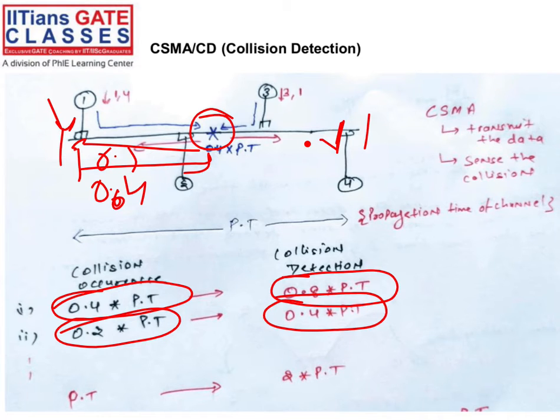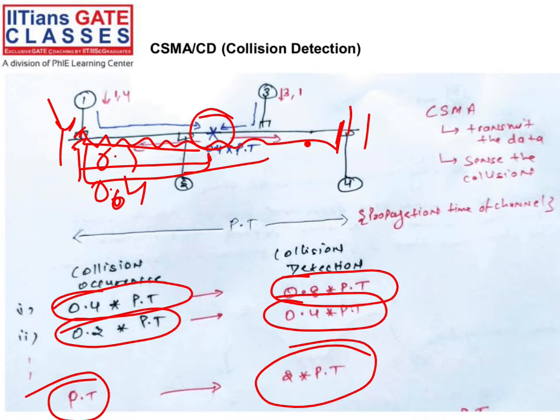When we almost reach station 4, station 4 starts transmitting a frame, from 4 to 3 or 4 to 2, whatever. So here collision happens, and this signal will go to station 1. How much time to detect this one? 2 into PT, right? So this is your collision detection, and this is your collision occurrence.